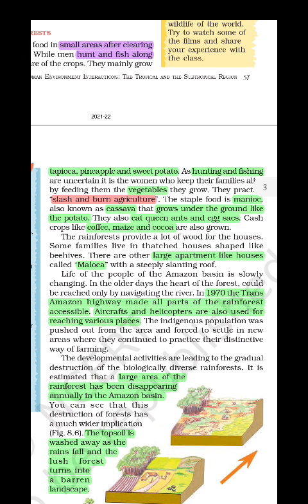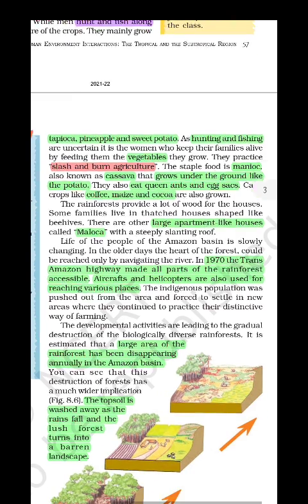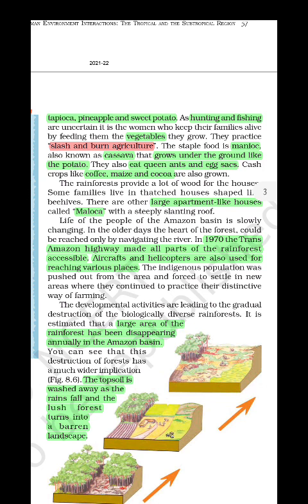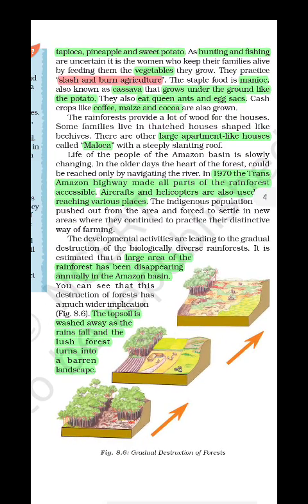In the 1970s, the Trans Amazon Highway made all parts of the rainforest accessible, and aircraft and helicopters are also used for reaching various places. You have to know that a large area of the rainforest is degraded annually in the Amazon basin, because people are cutting down trees and causing deforestation. They cut down whole trees and make their settlements very big.